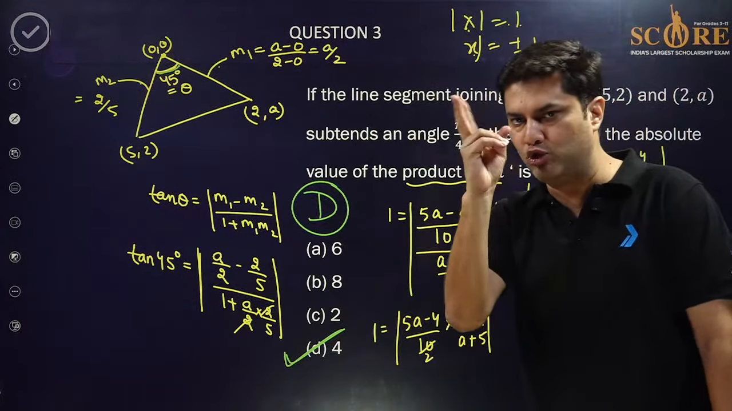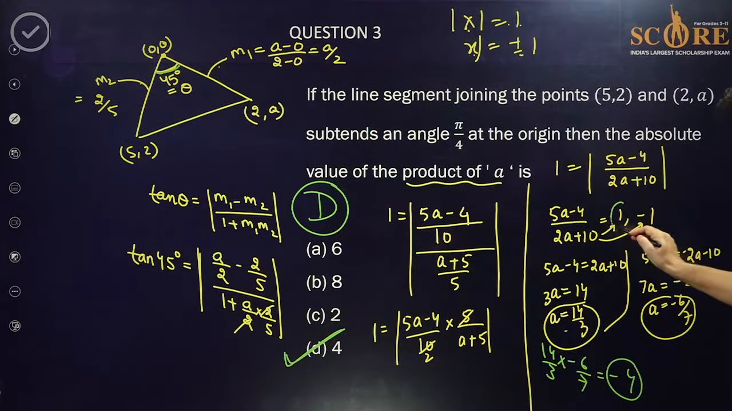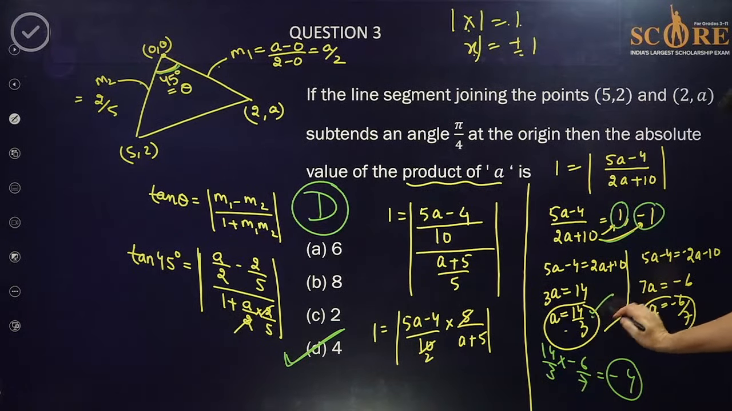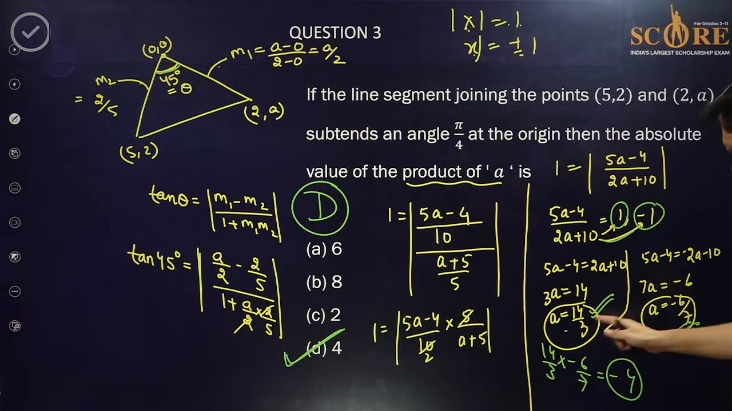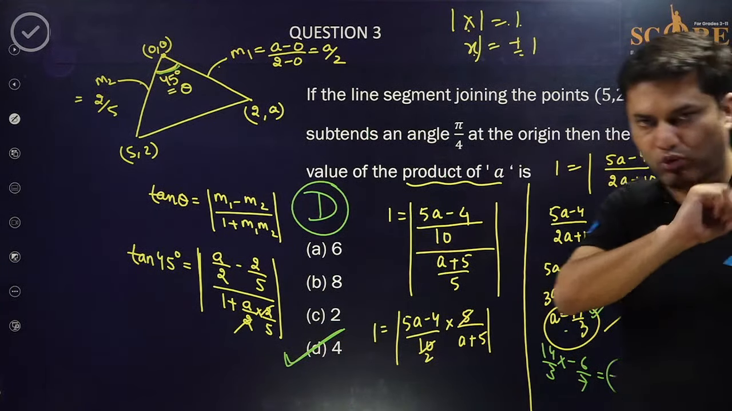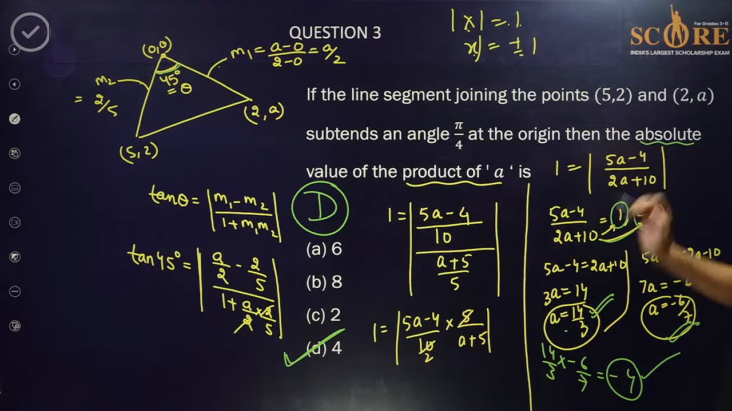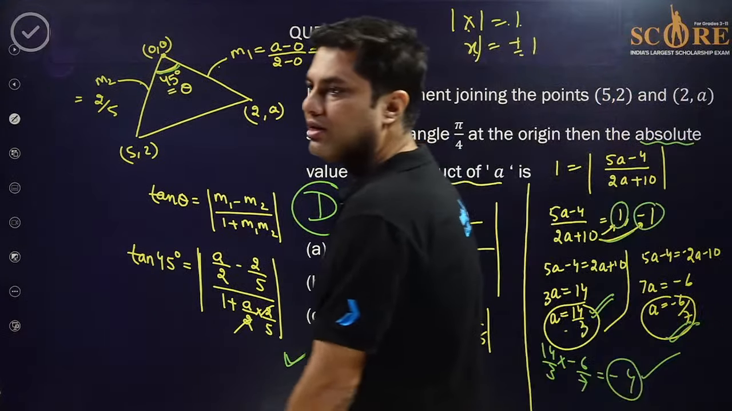So you get two values of a, because one you will solve this equation 1 and one you will solve minus 1 wali equation. So one is 14 by 3, one is minus 6 by 7. Product of a means you need to multiply these two values. So minus 4, but absolute value is asked. So 4 is the final answer. Yes, Anjali.